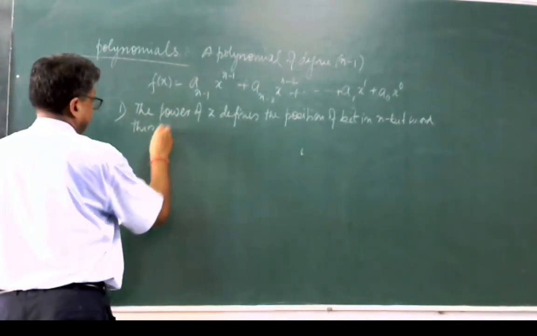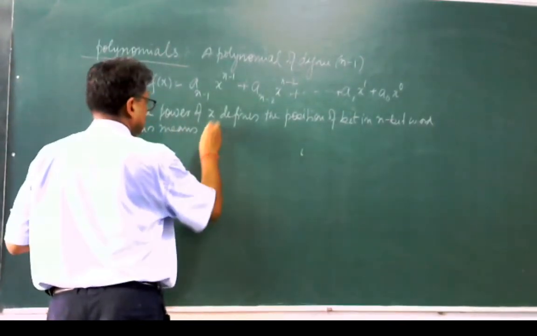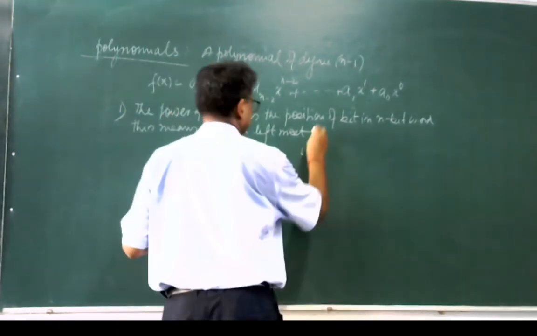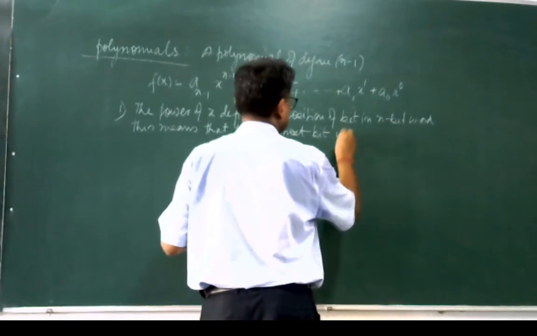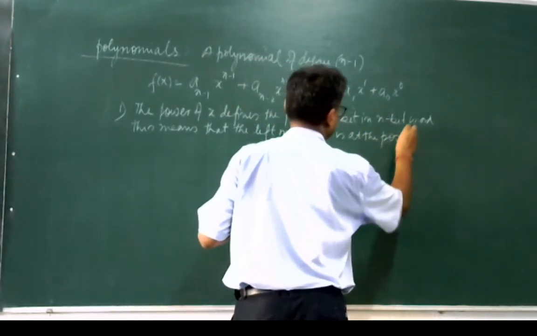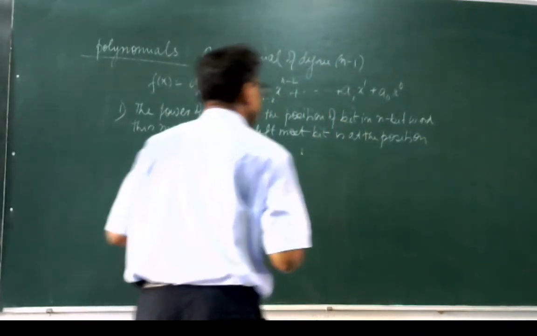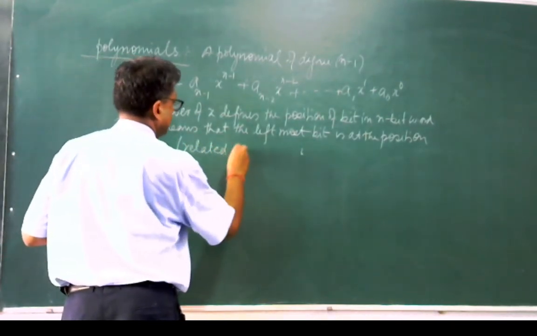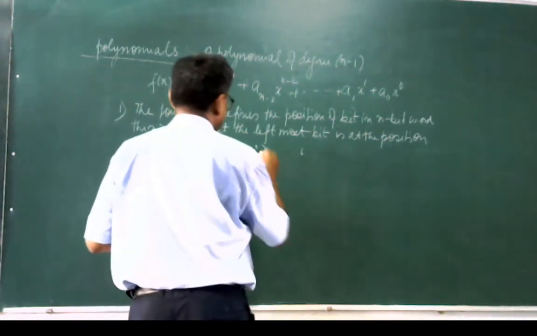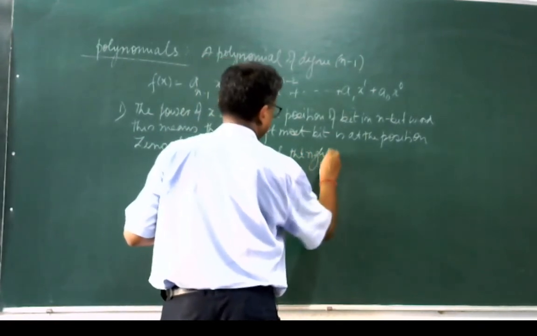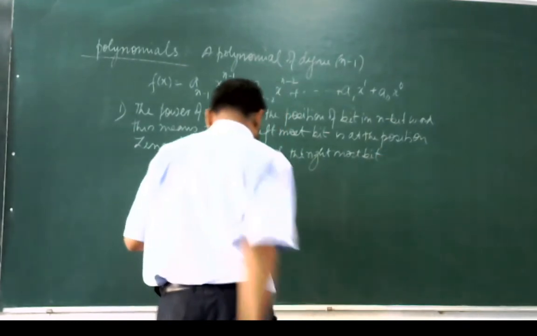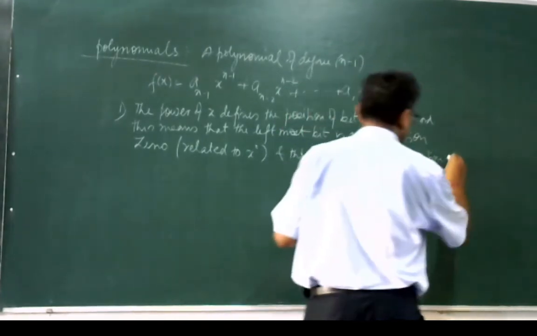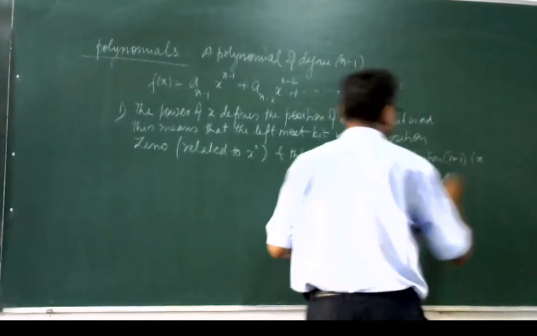This means that the leftmost bit is at position 0, related to x to the power 0, and the rightmost bit is at position n minus 1, that is x to the power n minus 1.